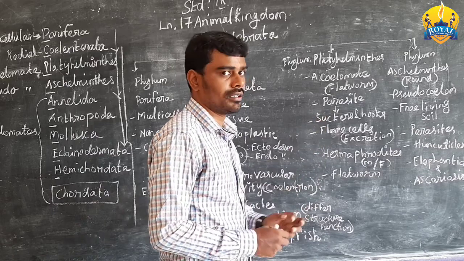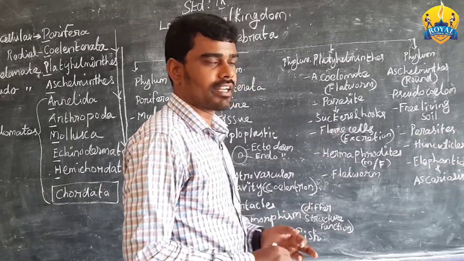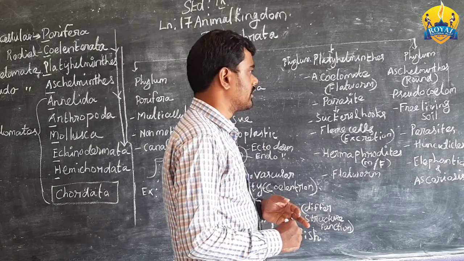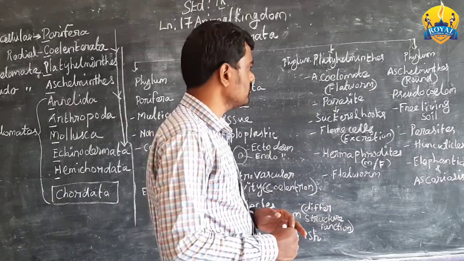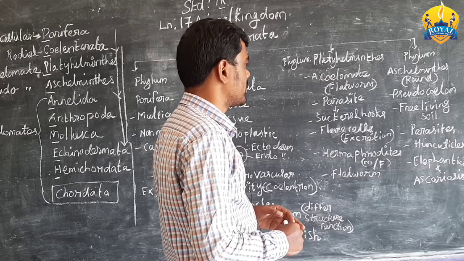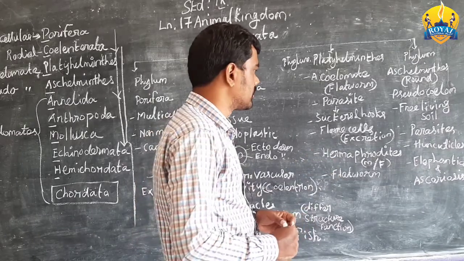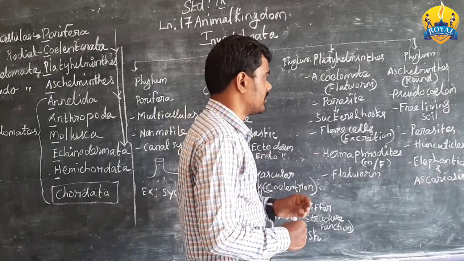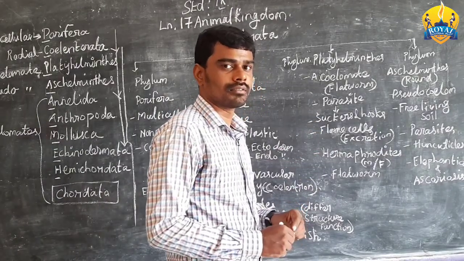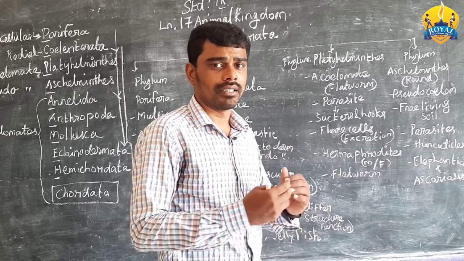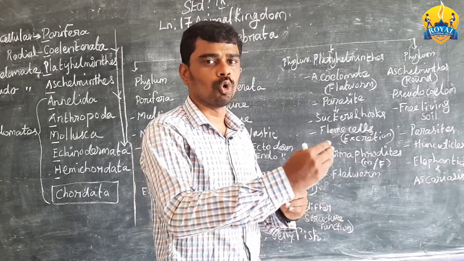And next is the phylum Platyhelminthes, worm. Okay, worm category, flatworm category. Acoelomate: acoelomates in the sense that the body cavity is absent. The next, parasitic. These are all parasitic organisms, we know very well. Parasitic in the sense they gain food from the host body.